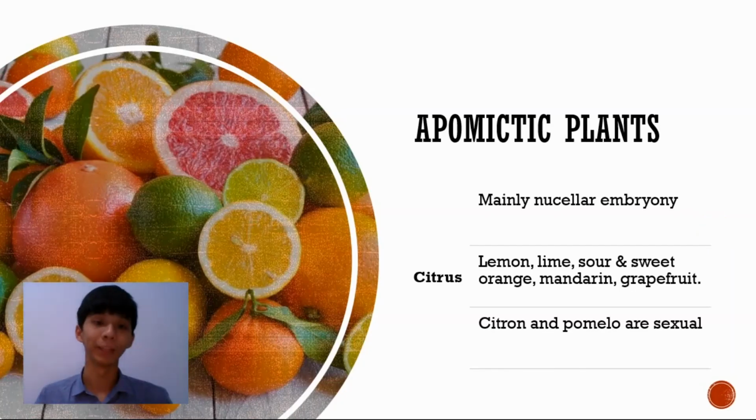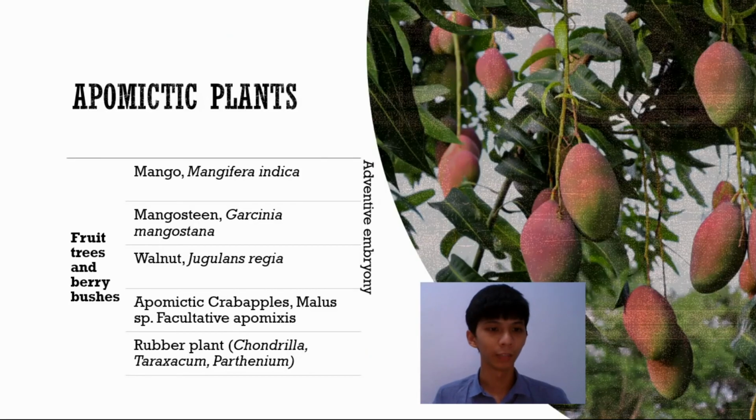Now here are some examples of apomictic plants. We have here the group citrus, which are apomictic mainly through nucellar embryony. Examples are the lemon, lime, sweet and sour orange, mandarin, and grapefruit. However, the citron and pomelo are sexual. Next, we have the fruit trees and berry bushes.